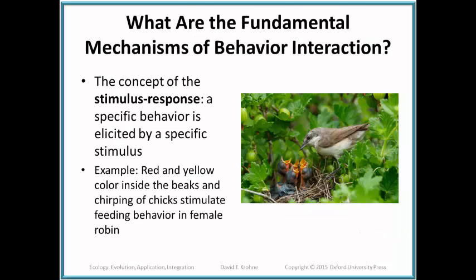What are the fundamental mechanisms of behavioral interaction? Well, the first concept we need to keep in mind is stimulus response, that a specific behavior is elicited by a specific stimulus. Almost a psychological tenet, if you will. Here, for example, we see red and yellow color inside the beaks, and the chirping sounds of chicks, that would be the stimulus, stimulates the feeding behavior in the female. That's the response. So the stimulus response is the behavioral interaction.